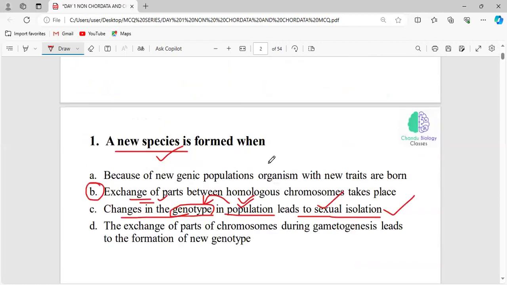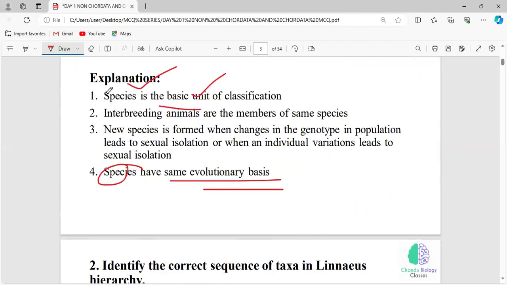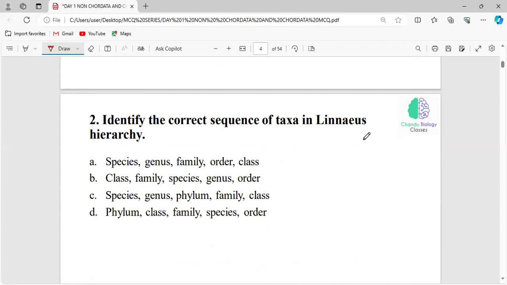Solving the question alone is not sufficient. You have to read the explanations I have attached in the next slide. The second question is related to the hierarchy of taxonomical classification. Identify the correct sequence of taxa in the Linnaean hierarchy. What will be the answer for this question?